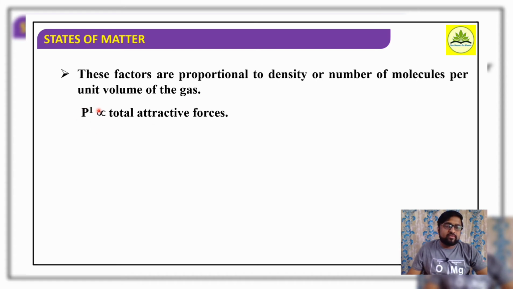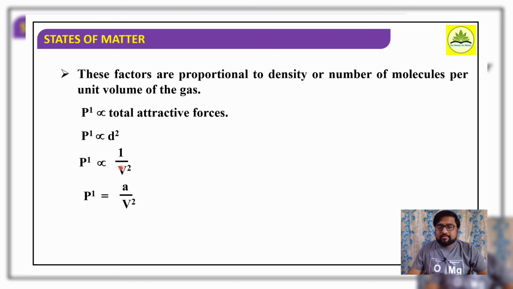So therefore we say that pressure correction P1 or P prime is directly proportional to total attractive forces. Okay, if the total attractive force is more, the pressure correction is also more. If the total attractive force is less, the pressure correction is also less. In turn, it is directly proportional to the square of the density, or inversely proportional to the square of the volume.